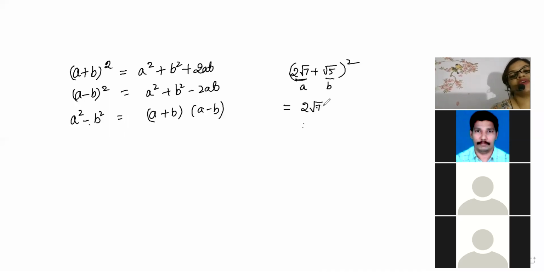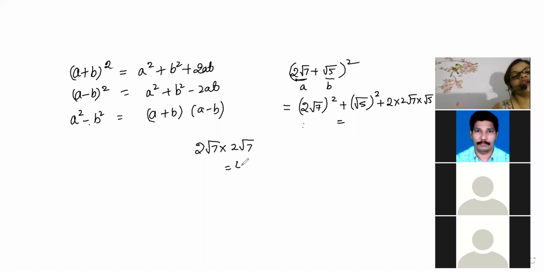That is a square plus b square plus 2ab. That is 2 into 2 root 7 into root 5, beta. So 2 root 7 will be written 2 times. It will come 4 into 7, since root 7 times root 7 gives 7. So 4 sevens are 28. Root 5 into root 5 will give you 5. Then 2 twos are 4, and 7 fives are 35. So it is giving the answer 33 plus 4 root 35.